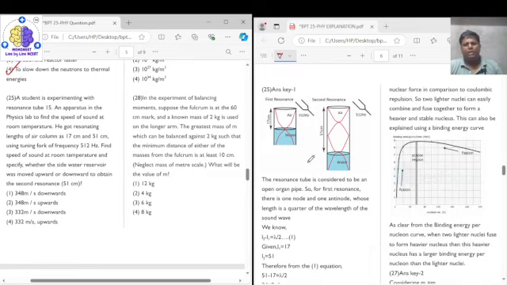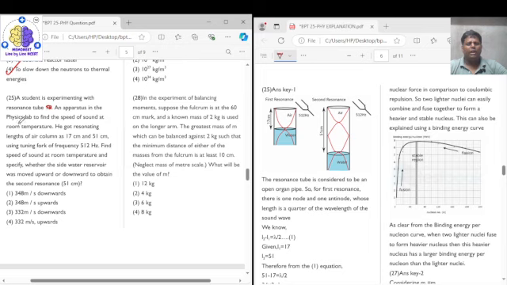Question number 25 says that a student in experiment with resonance tube, an apparatus in the physics lab, to find the speed of the sound at room temperature.